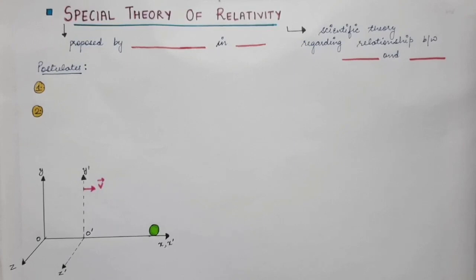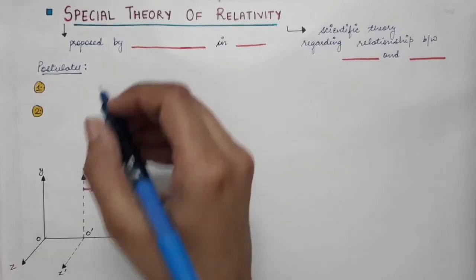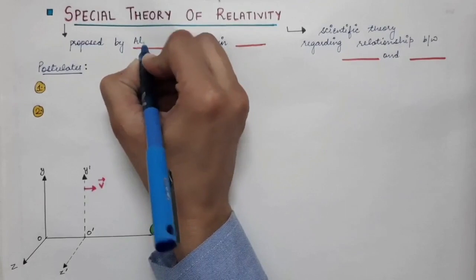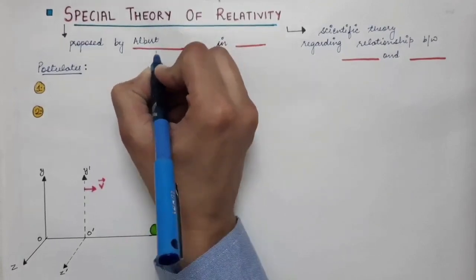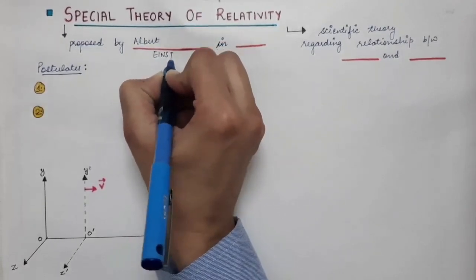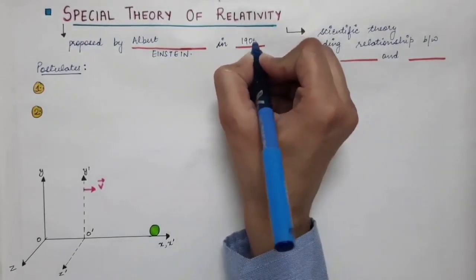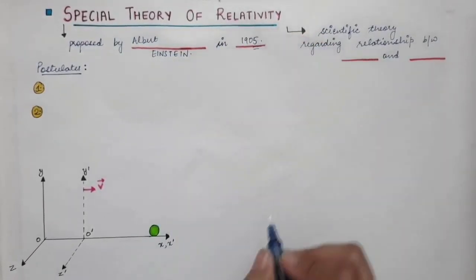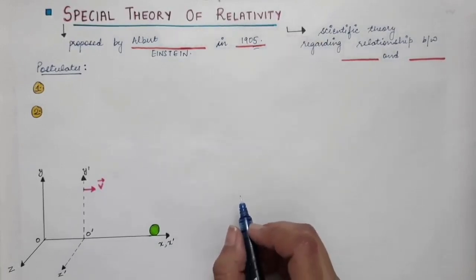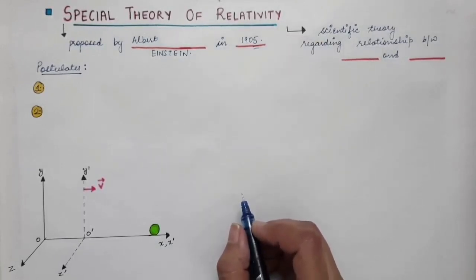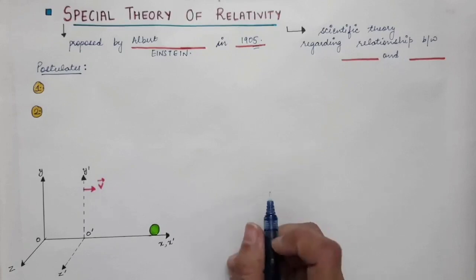These two concepts were given under the special theory of relativity, which was proposed by the famous scientist Albert Einstein in 1905.